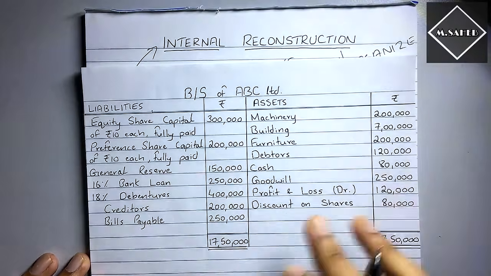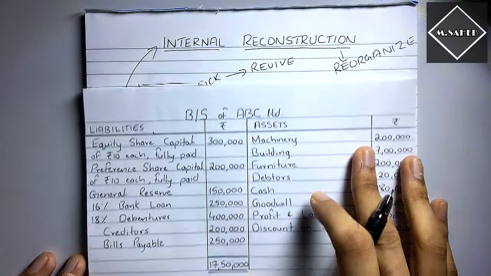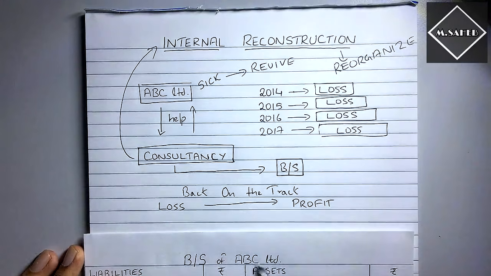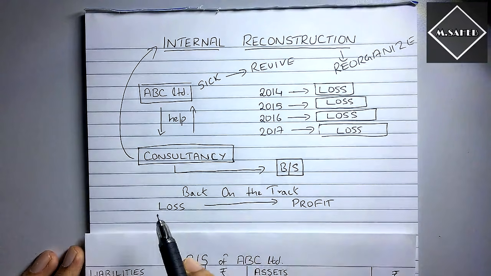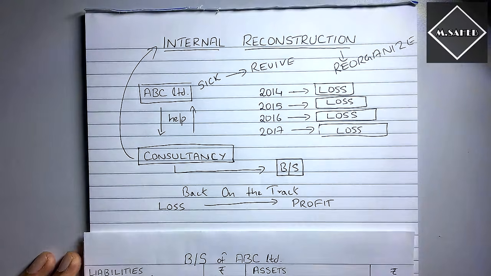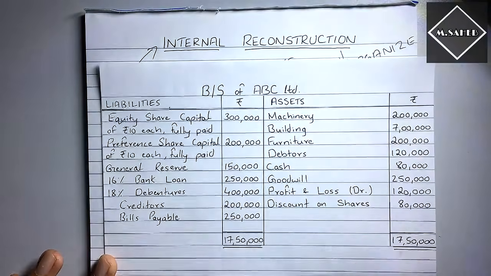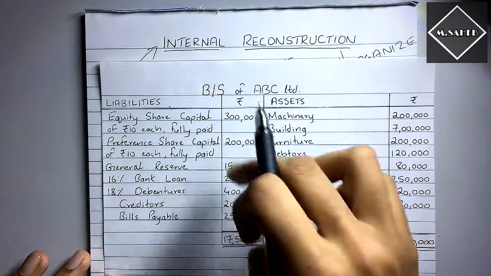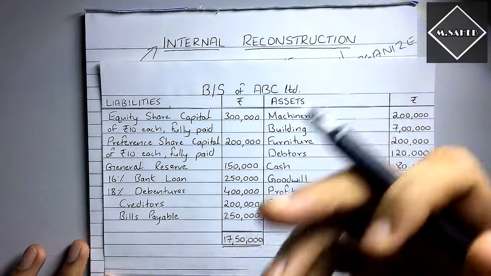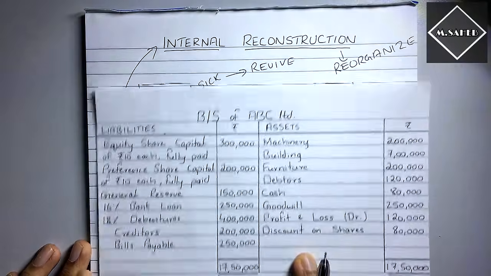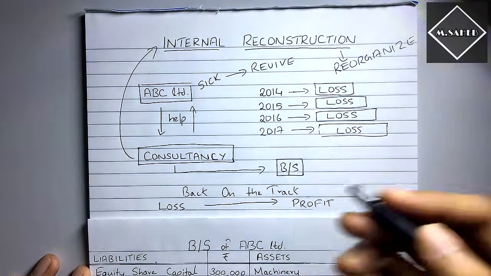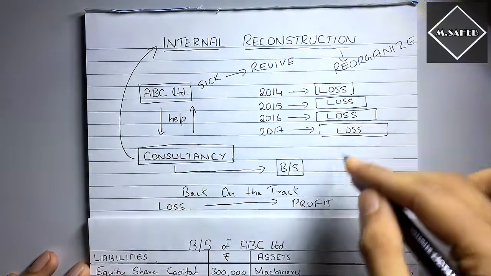This is the concept of internal reconstruction, so that the company can come back on track. From a loss making company, it can become a profit making company, and all these people will benefit in the future. For now they need to negotiate, but in the future they will benefit if this company revives.